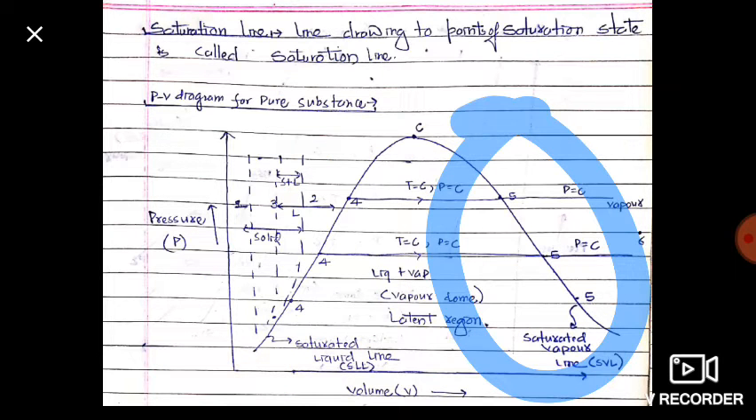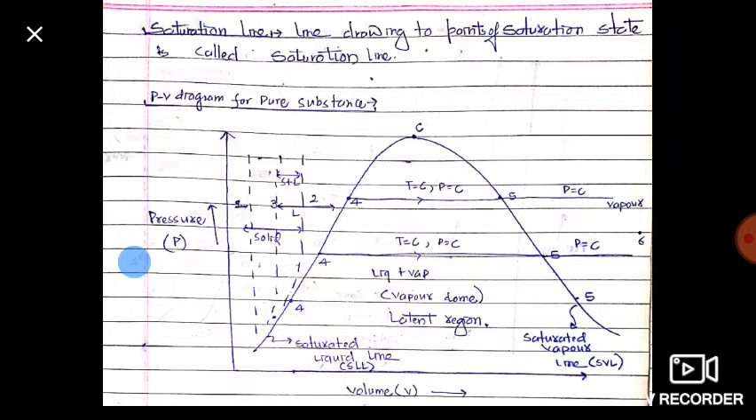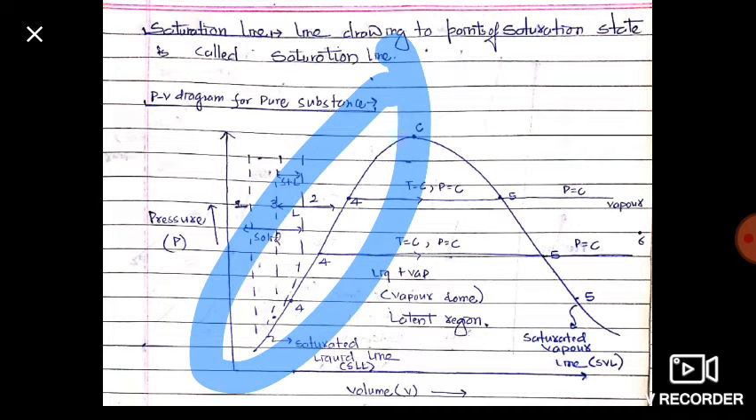Okay friends, now this is the pressure volume diagram for a pure substance. From 1 to 2, this is solid. From 2 to 3 it gets converted from solid to liquid, and between 2 and 3 it is solid plus liquid. From 3 to 4 it attains the liquid state, and from 4 to 5 it gets converted from liquid to vapor. Here is the saturated liquid line, and here is the saturated vapor line.